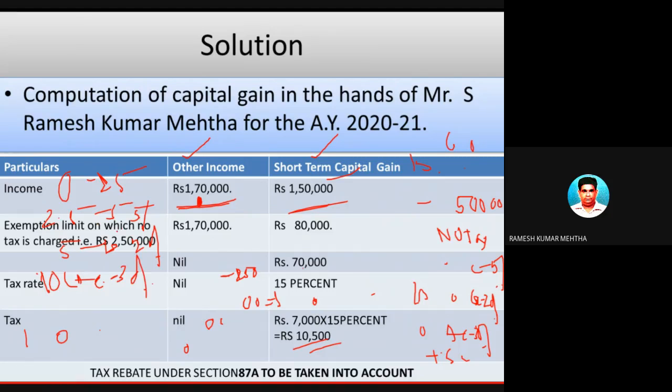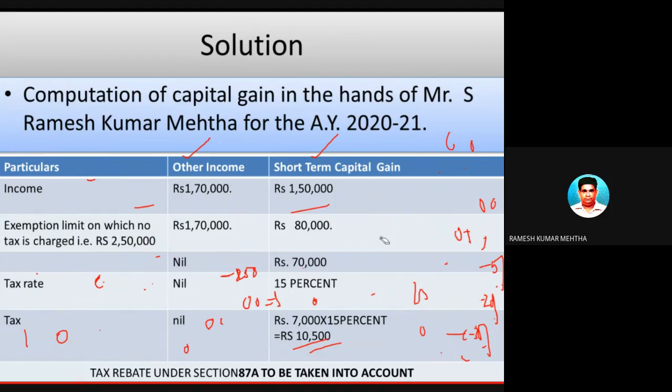This is the tax slab for the assessment year 2021 for a person below the age of 60 years. Now this person falls under this category. In this problem, he has 3,20,000 as income.